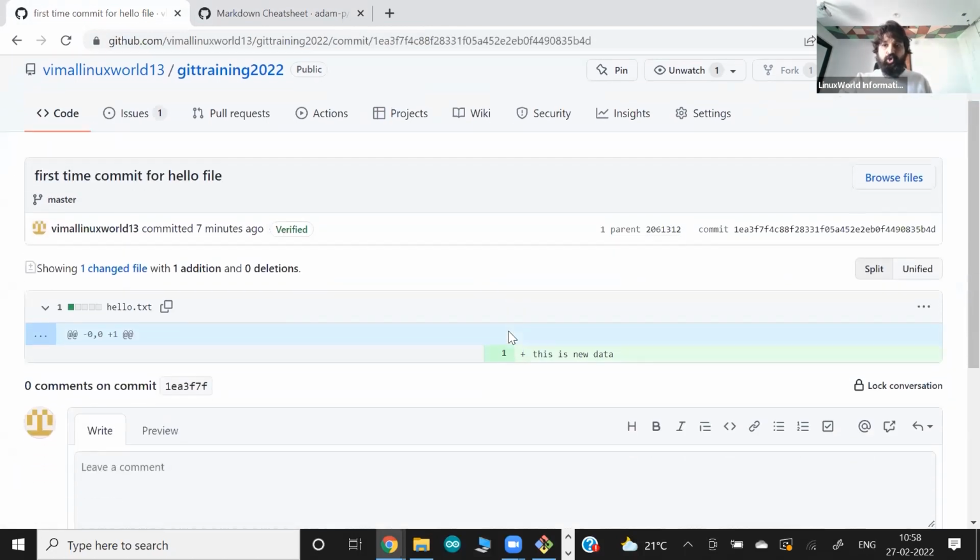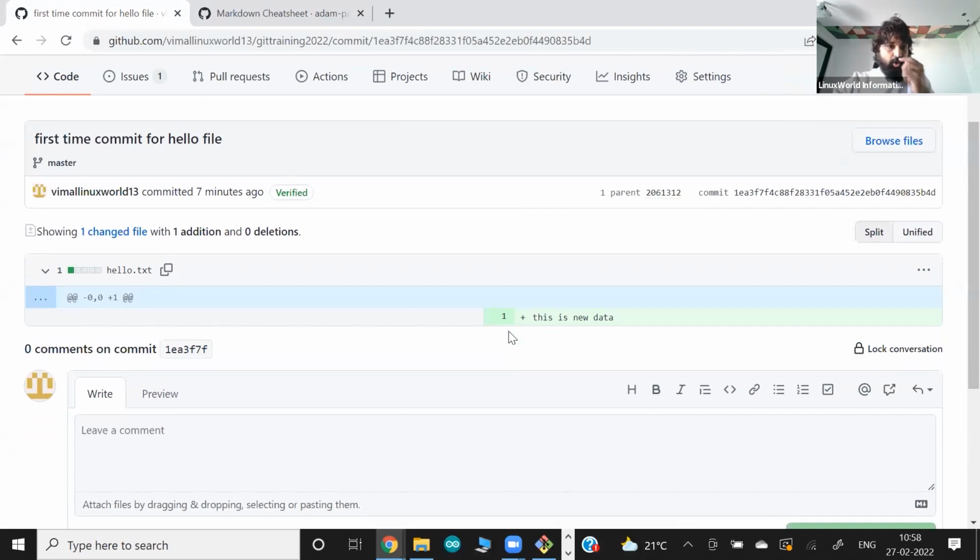What they show you is this one screen: the commit we have done in the master branch 7 minutes ago, with this commit ID, and at this time we have added a new line. This is what they show you.